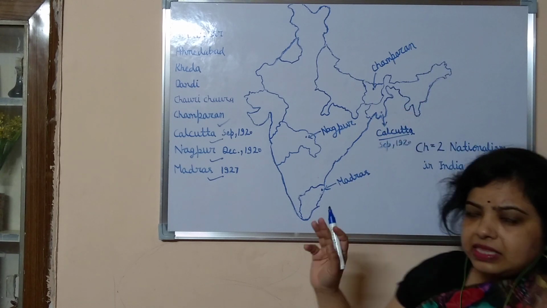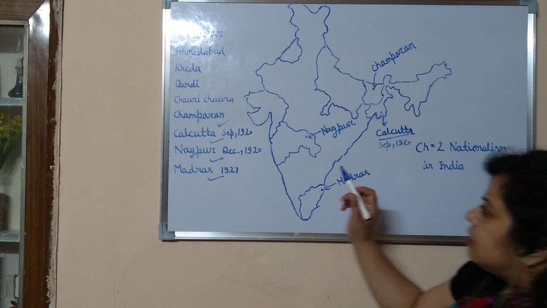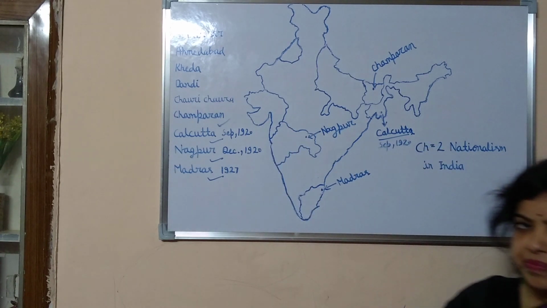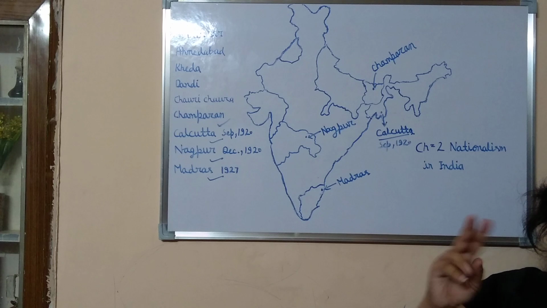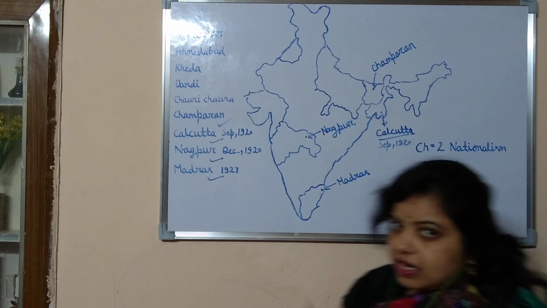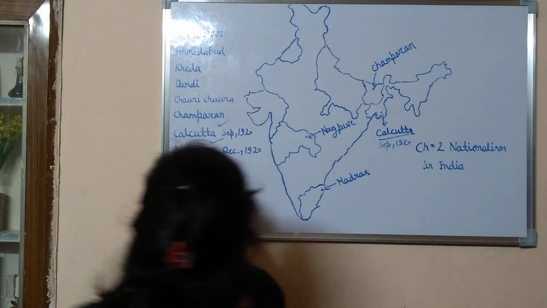Okay. Then the next incidents come after this satyagraha. Gandhiji organized two more satyagrahas in Gujarat.